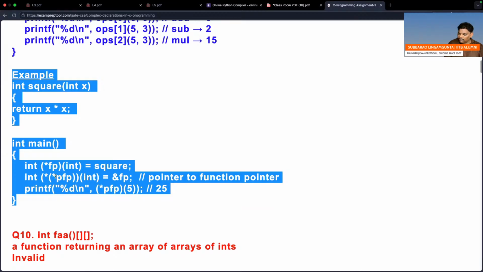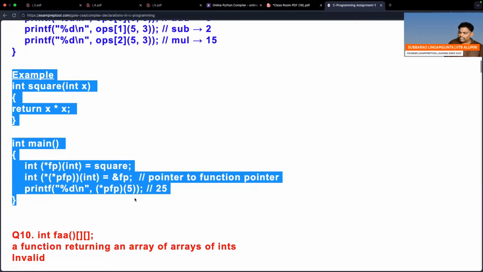It points to a function which will take an integer and return a pointer. So what I want to say is, pointer to function pointer. Here it is a function pointer. So PFP is pointing to a function pointer: PFP will point to FP.